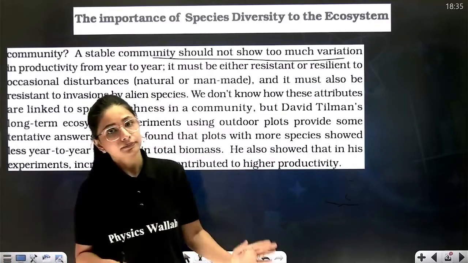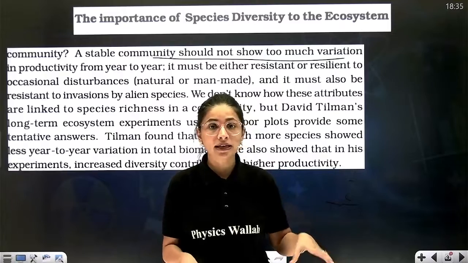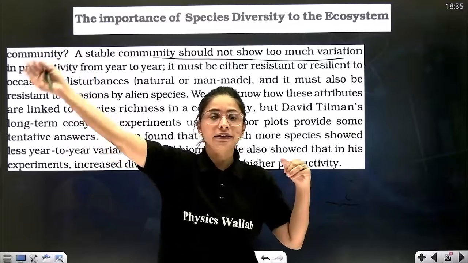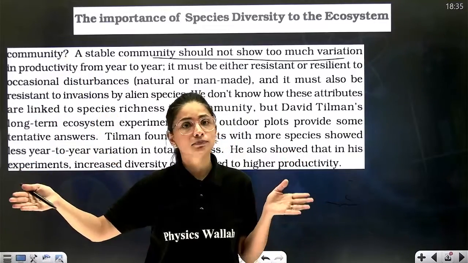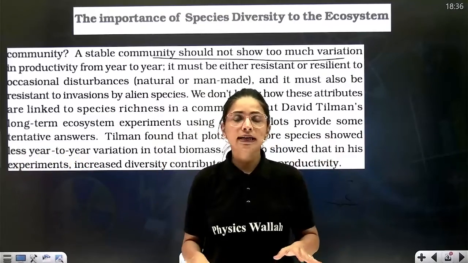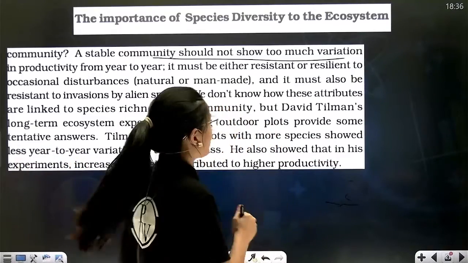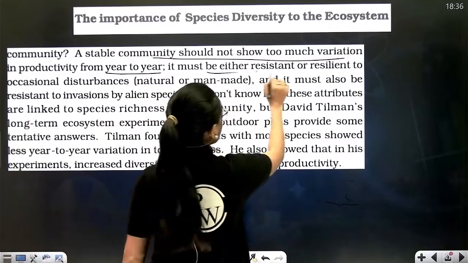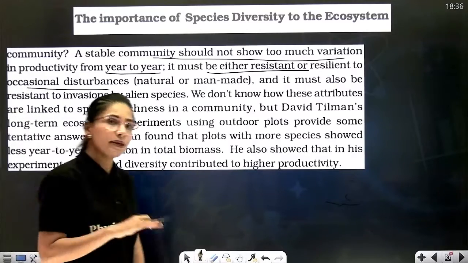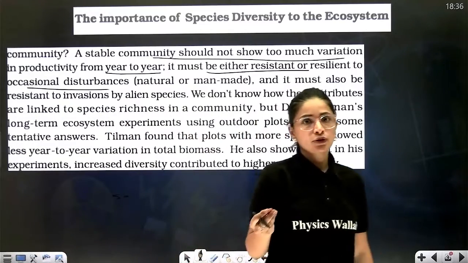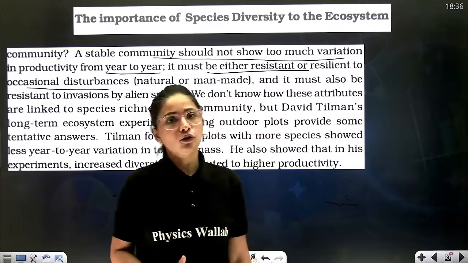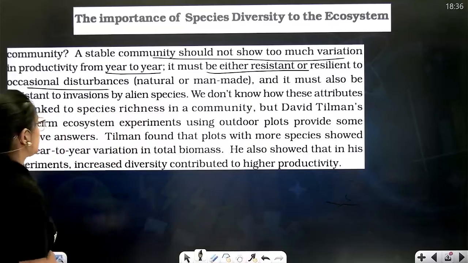It's not like, okay, annual production of biomass this year is 150 billion. Next year it changed to 100 billion. Then next year it changed to no. This is an unstable community. Why is this decline in productivity being observed? Due to decline in the biodiversity, right? Second, it must be either resistant or resilient to occasional disturbances, maybe natural, maybe man-made. So the ecosystem will only be resistant, will only be resilient if the ecosystem has more number of species.